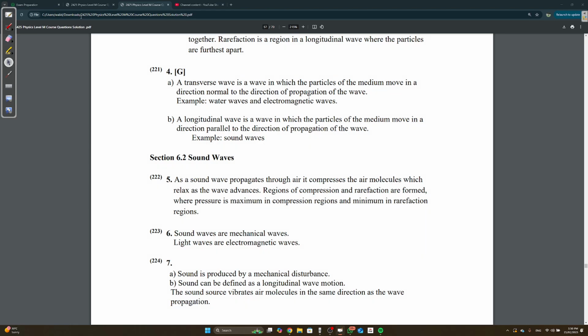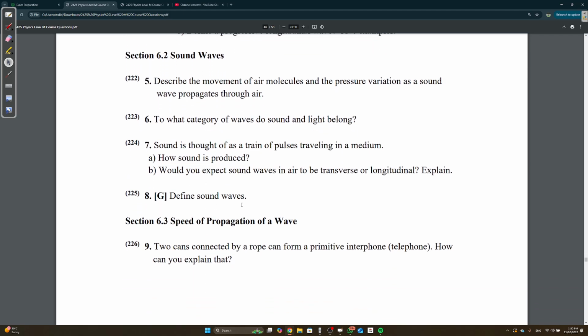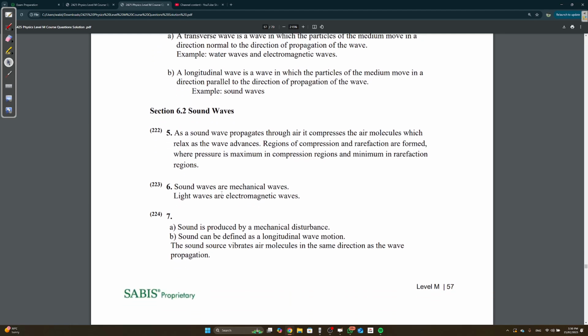Question 6. To what category of waves do sound and light belong? Sound is longitudinal, light is transverse. Quickly, that's what they want. Sound is mechanical, and light is electromagnetic. Why is sound mechanical? Because it needs a medium to travel through.